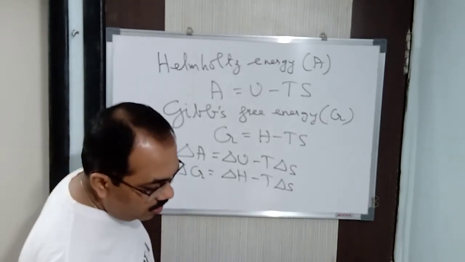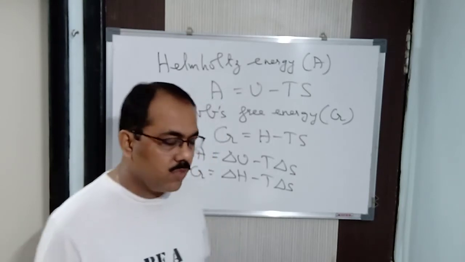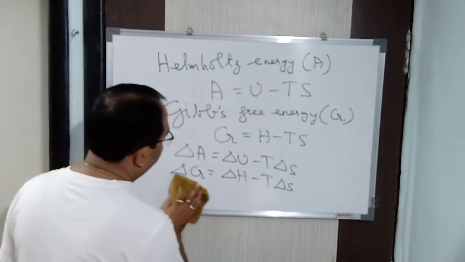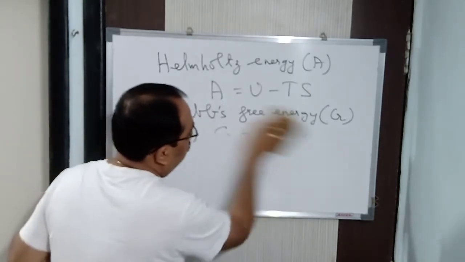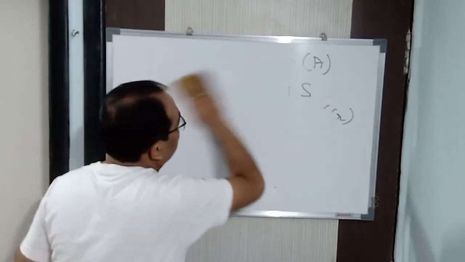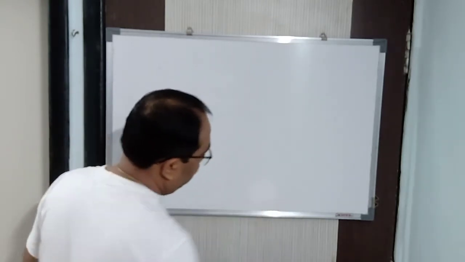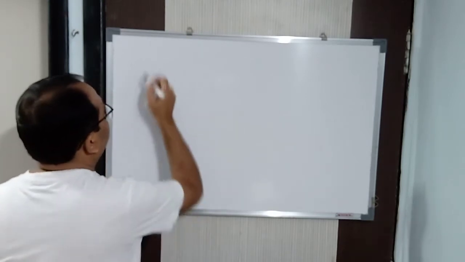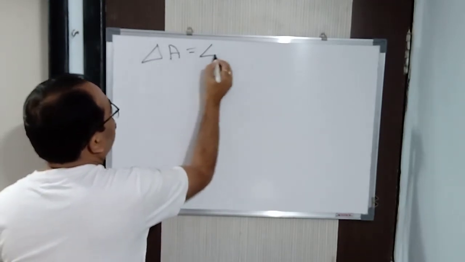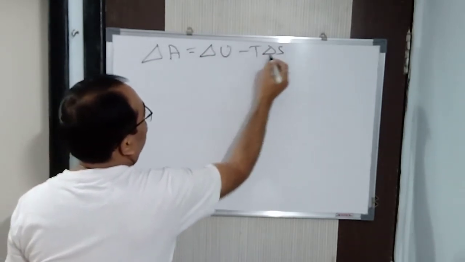Now you might be thinking, what will you do with this? Let us derive something, then you will come to know what we are going to do with this. Now, the first one is, as I said, Helmholtz free energy. We'll take delta A. Delta A is equal to delta U minus T delta S.